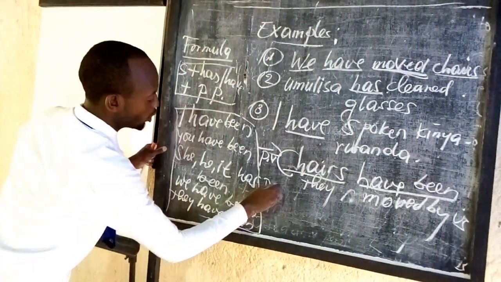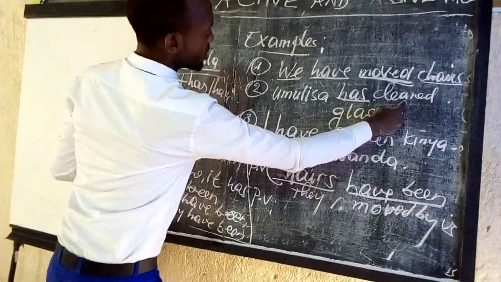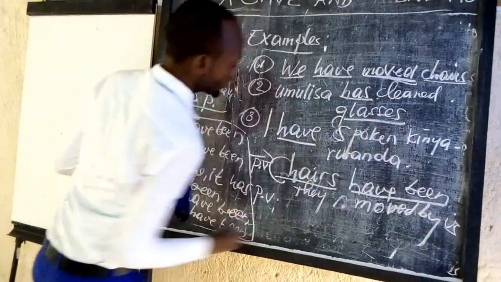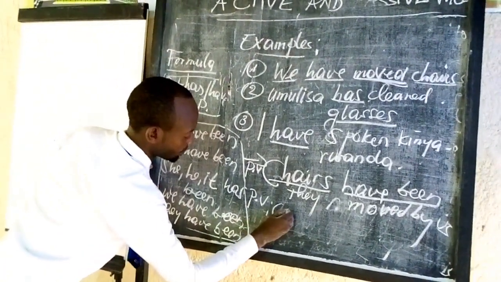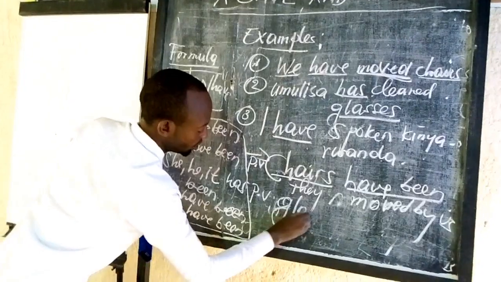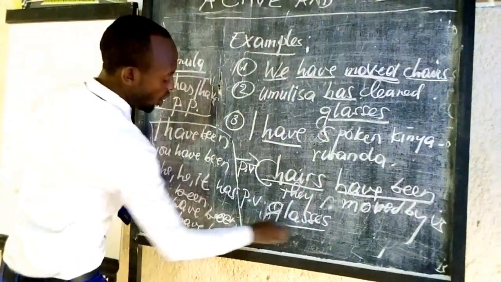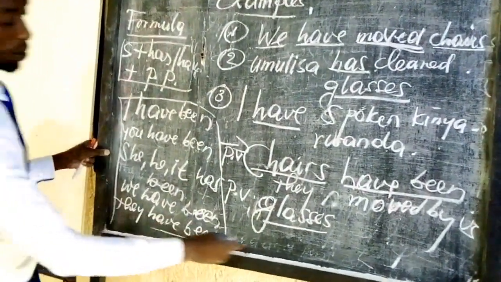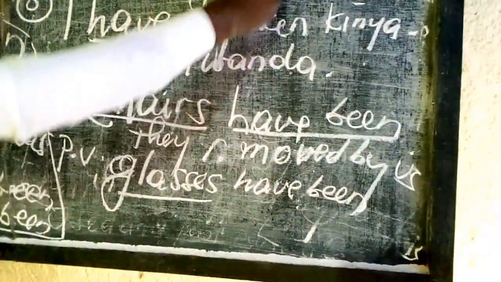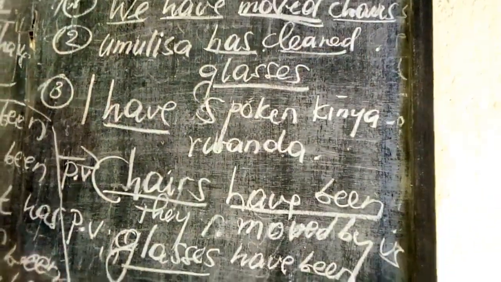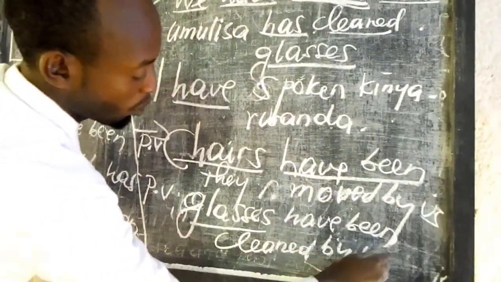Example number 2, we are going to put into passive voice. Umulisa has cleaned glasses. It is not one glass, there are many. We begin with glasses. Because they are plural, we use they have been. We say that glasses have been. We have a verb to clean, which is cleaned, by Umulisa.